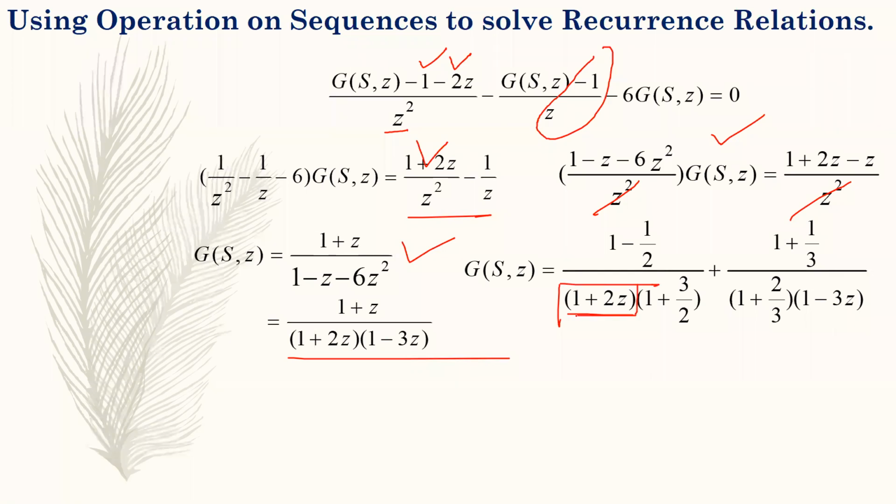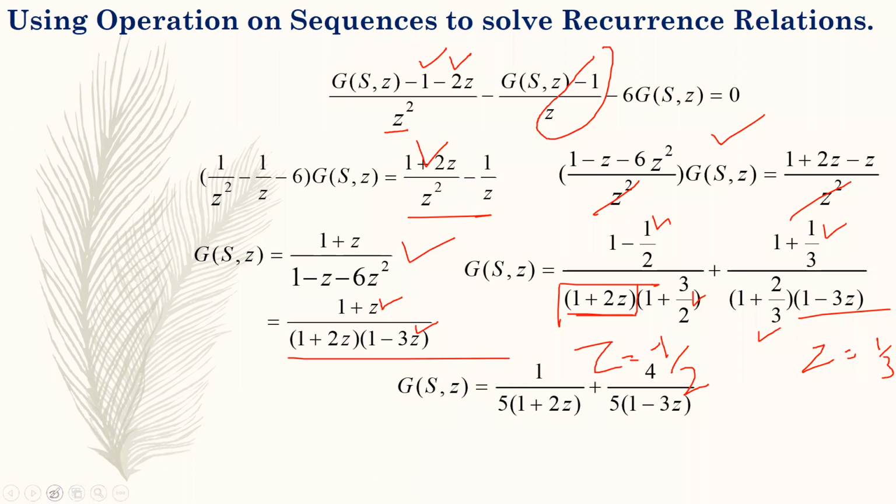If you are taking this factor 1 plus 2z, then z will be -1 by 2. You have to substitute z equal to -1 by 2 everywhere else. So here 1 minus 1 by 2, and it will become 1 plus 3 by 2. Similarly, if you take 1 minus 3z, then your z will be 1 by 3, and you have to substitute z equals 1 by 3 everywhere else. So 1 plus z becomes 1 plus 1 by 3 and 1 plus 2 by 3. So you will get these partial fractions.